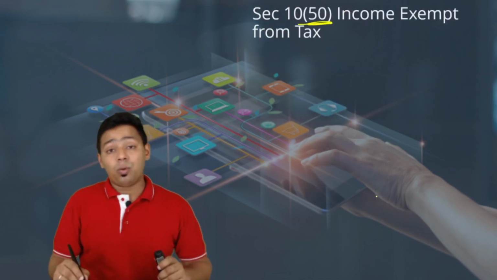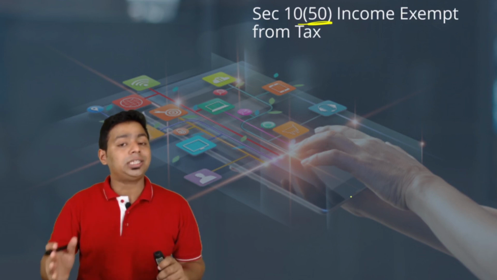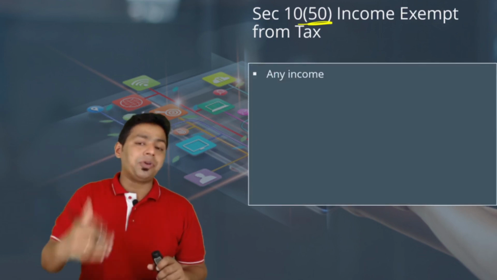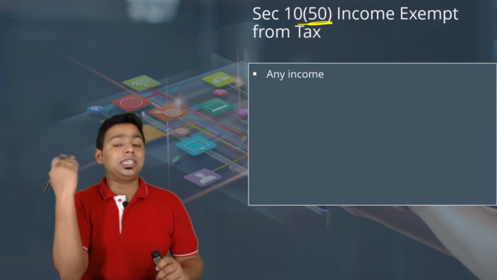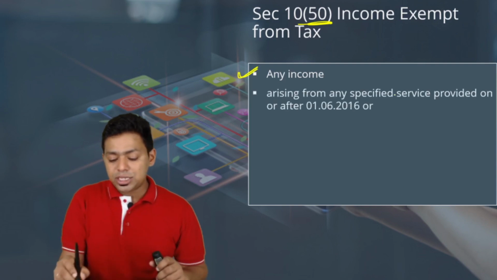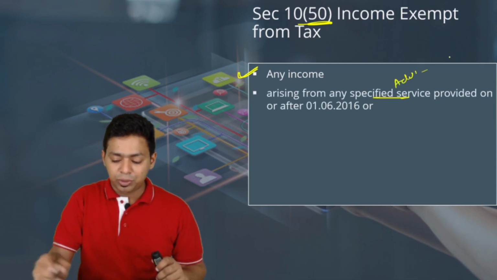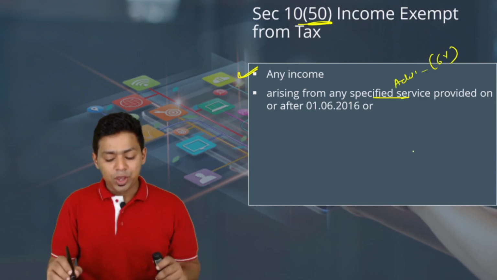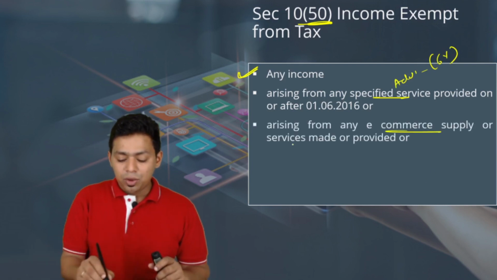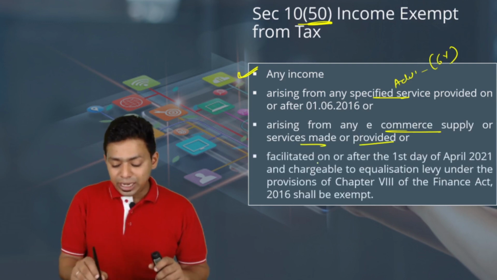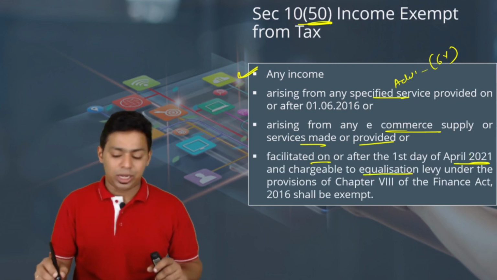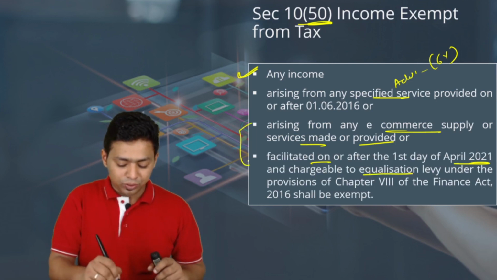Section 10(50). Now beautifully, section 10(50) takes care of double non-taxation. So whenever we are applying equalization levy, the same amount should become exempt in the hands of the recipient. So that is written here. Any income arising from specified services, which is advertisement, that is the 6% equalization levy, provided on or after 1st June 2016, arising from any e-commerce supply made or provided, facilitated on or after 1st day of April 2021 and chargeable to equalization levy. So this is 2%.